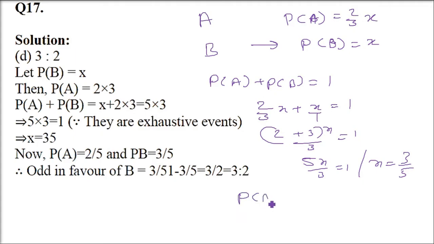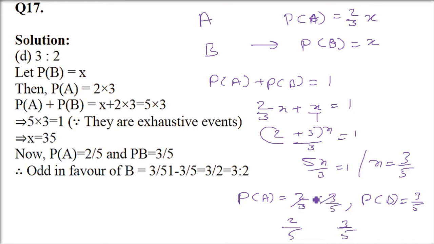So probability of A will be 2 by 3 into x, and probability of B is of course x. This is going to be 3 by 5. So 3 gets cancelled, you get 2 by 5 and 3 by 5. These are the possible probabilities. Now odds in favor of B, what are you going to get?